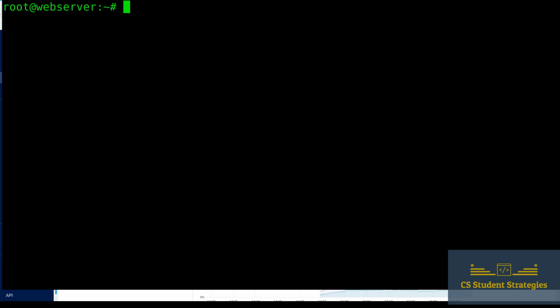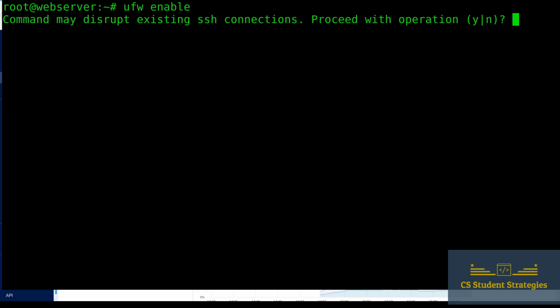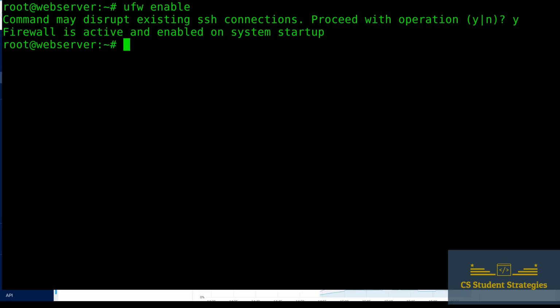So let's go ahead and enable UFW. We don't have to say sudo. So we're going to say UFW enable. All right, then you hit yes. And now it says firewall is active and enabled on your system.